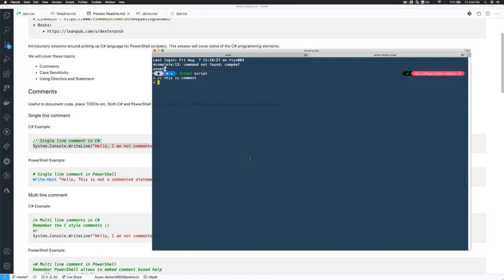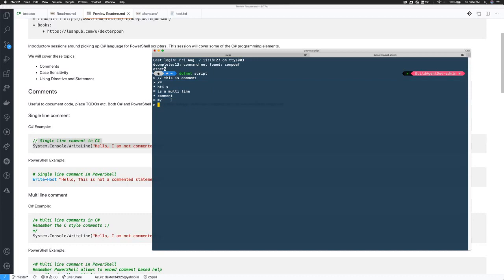It just treats it as a comment and it returns the prompt back. Similarly, if I want to write multi-line comments, I would say this is, sorry, can't type properly. In order to close this, you do this, and it feels very similar to what the C language has for writing comments.